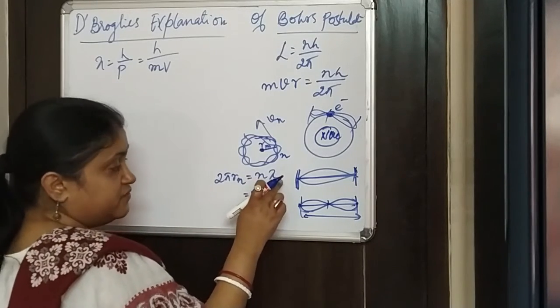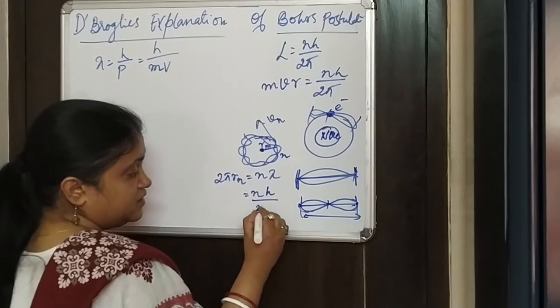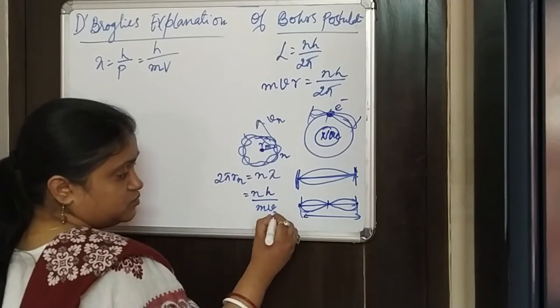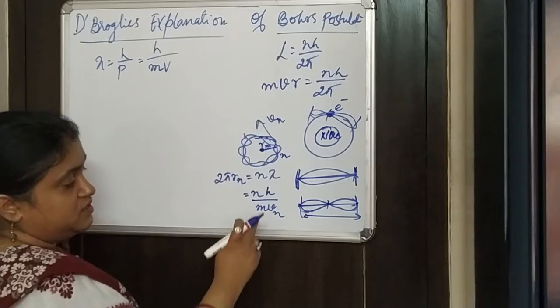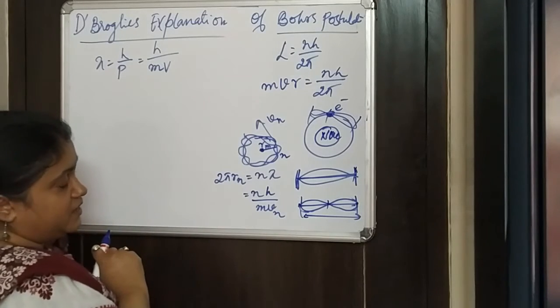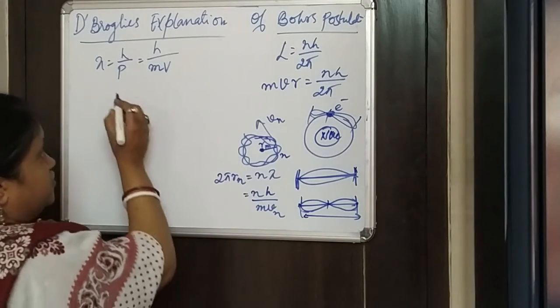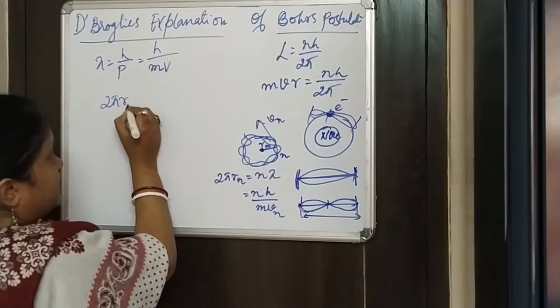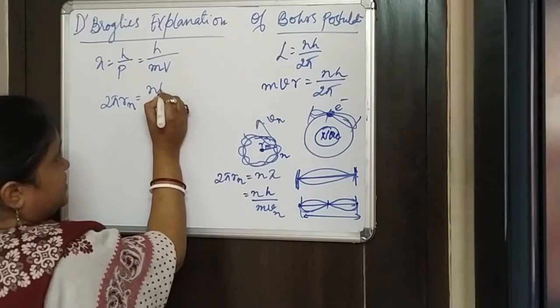This is the matter wavelength, so h by mv. So for the nth orbit, this is mvn. So here, according to de Broglie, 2 pi Rn is nh by